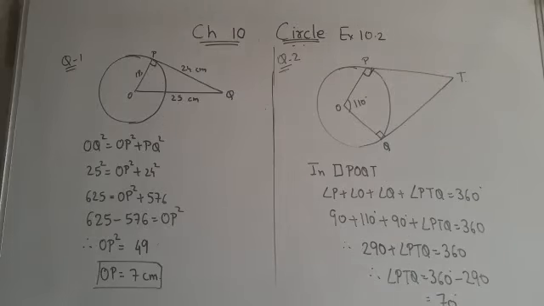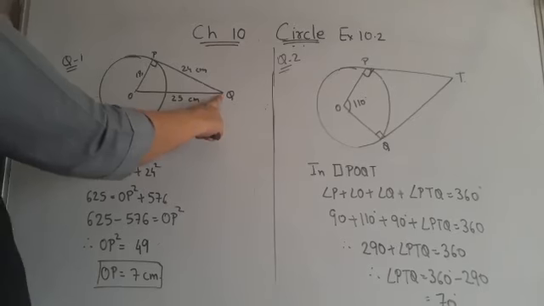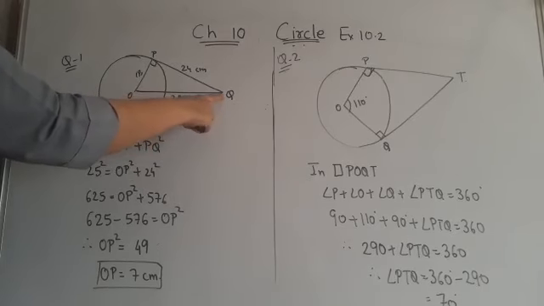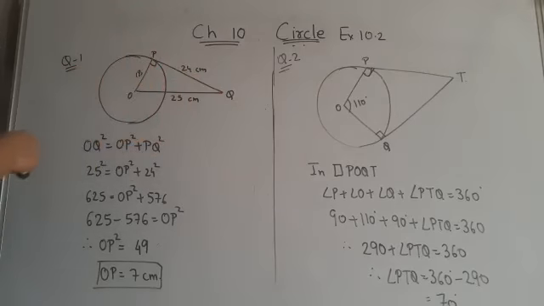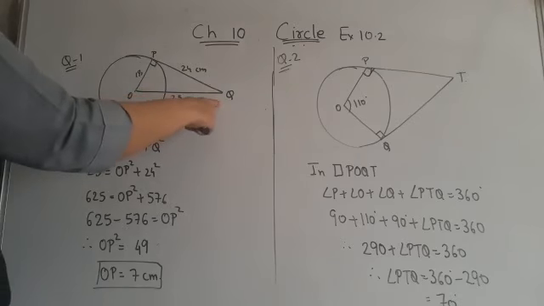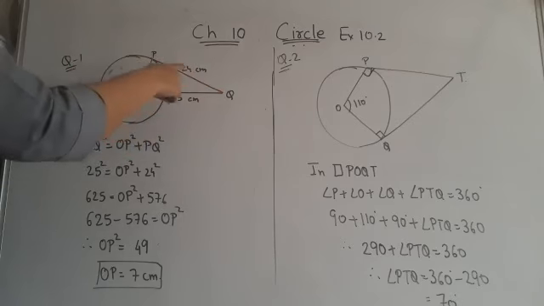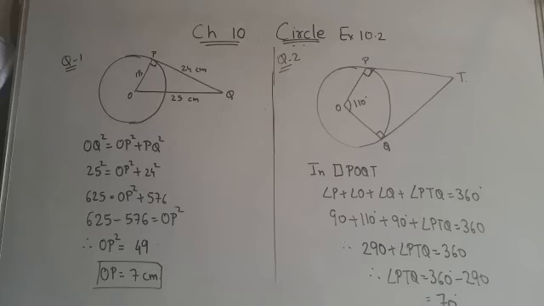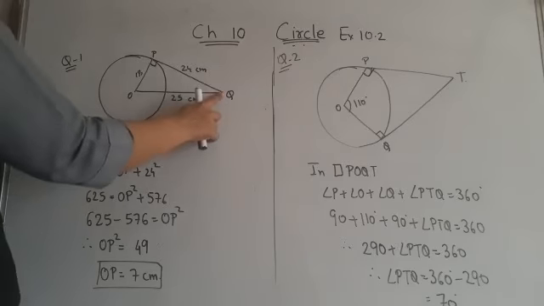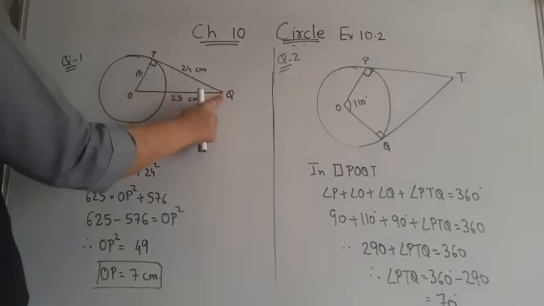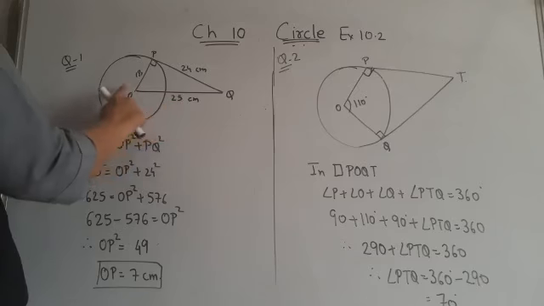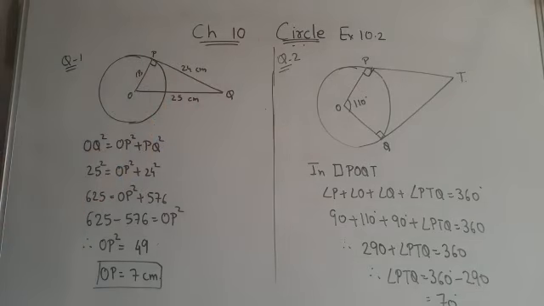Okay children, now exercise 10.2. Question number 1. From a point Q, the length of the tangent. Here children, in this figure you can see PQ is a tangent, OP is a radius. So the question is, from a point Q, the length of the tangent is 24 centimeter. So here PQ equals 24 centimeter. And the distance of Q from the center, this is Q, this is center O, is 25 centimeter. That means OQ is 25 centimeter. The radius of the circle, in the figure you can see children, OP is the radius. That means OP we have to find out.